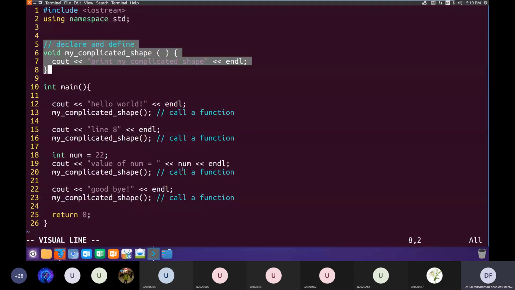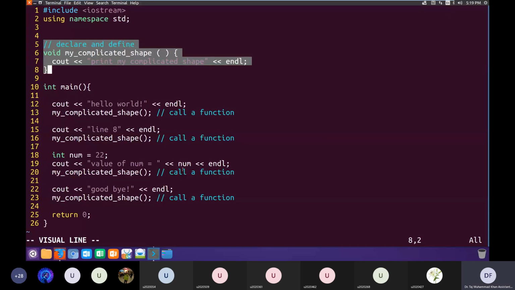Okay, so line number 6 to 8, they are declaring and defining a function, which means I am introducing a new function in my program. Okay, because if you want to use this function, we have to first introduce it into our program, and that we do by declaring and defining this function.